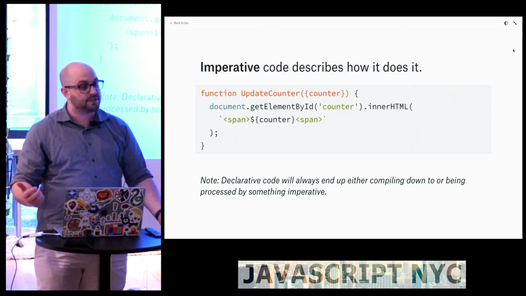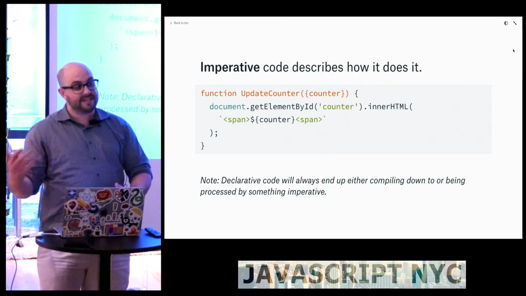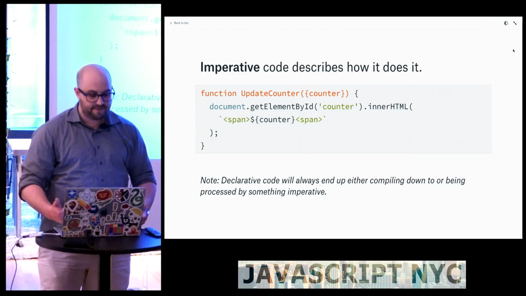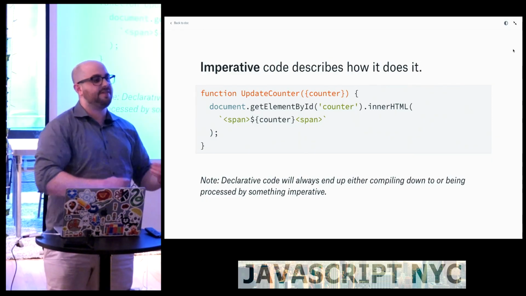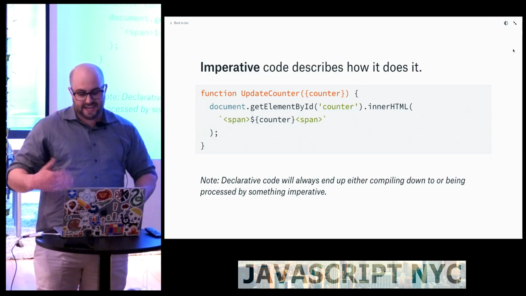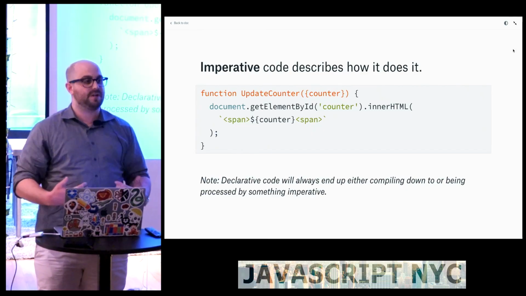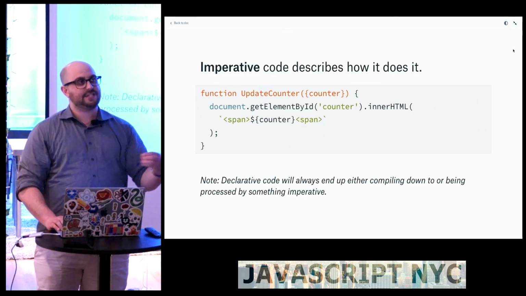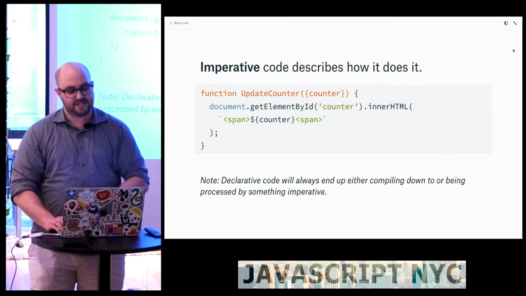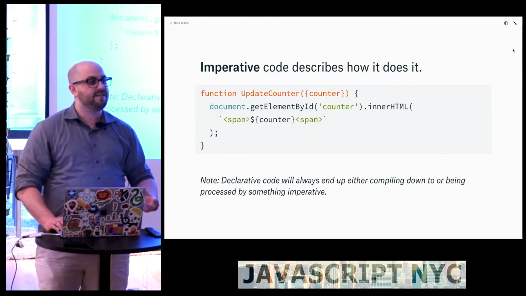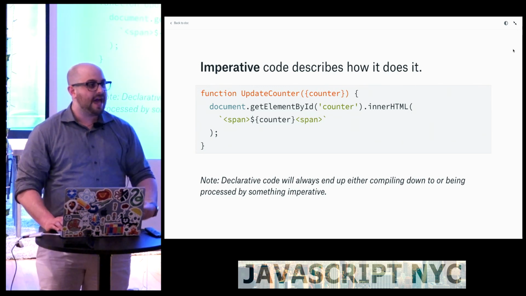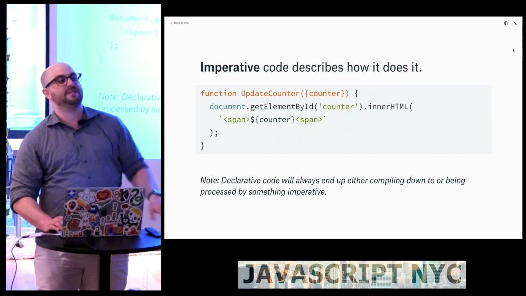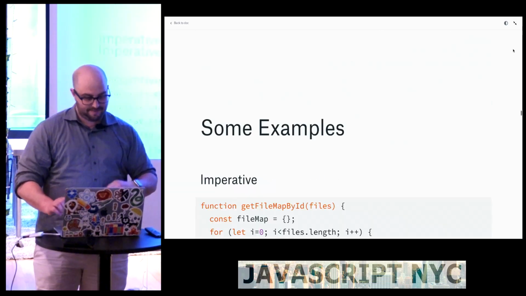So two very old functional languages called Haskell or Lisp, which are theoretically both declarative, or SQL, which is theoretically declarative. Eventually, they're compiled down to imperative code, even if that just means it's imperative code when it's running in assembly language on your processor. So there's always an engine in between, but the way we look at it is we say we want to make our code as declarative and as easy to reason about as possible, and let the imperative engine under the hood, which is very good at DOM mutations, go do its thing. So that's how we view that.